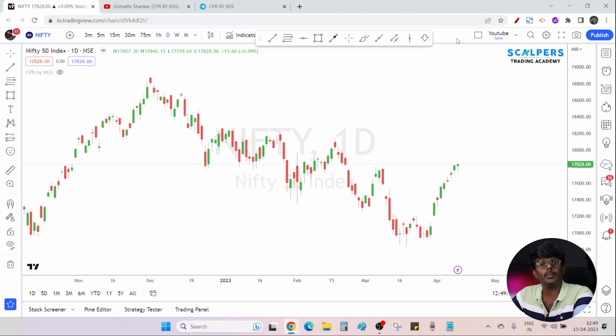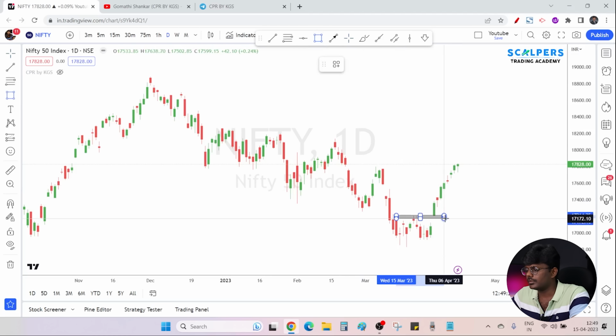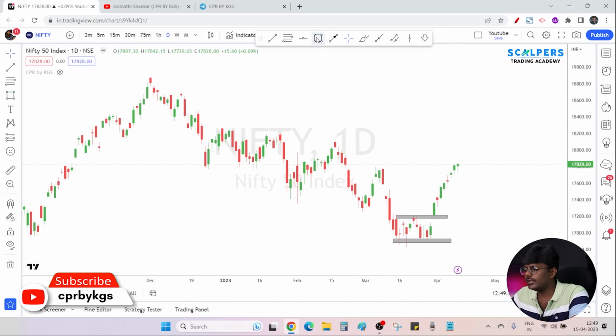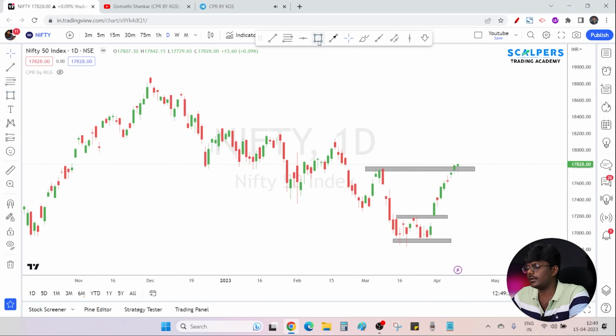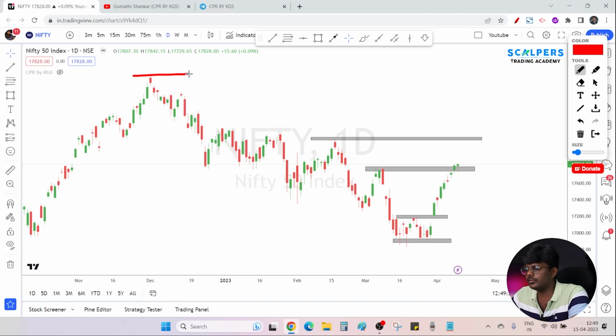Alright, let us look at the trade plan for Nifty and Banknifty. So Nifty has broken the Dow theory structure as we have discussed in the earlier trade plan, and easily the target has been reached by Nifty. And now we are anticipating that Nifty may go towards this particular resistance level because these are the lower highs formed in Nifty. So we are expecting these resistance levels as our upcoming targets.